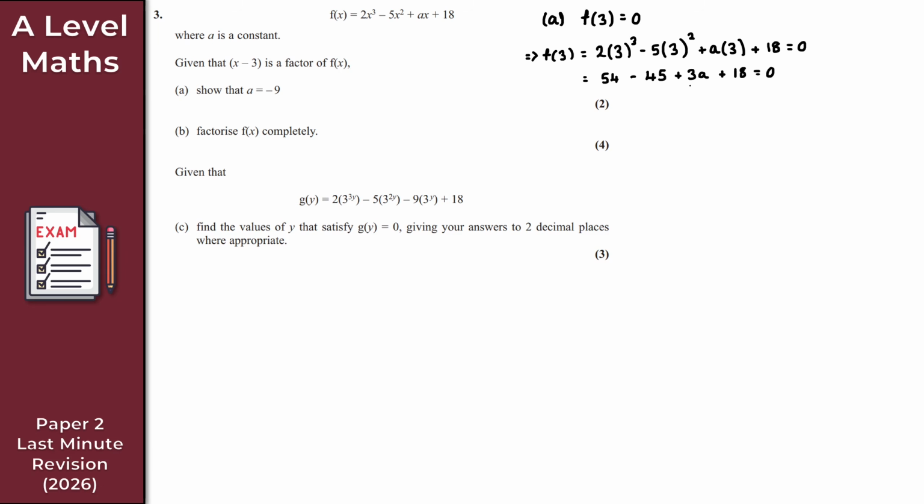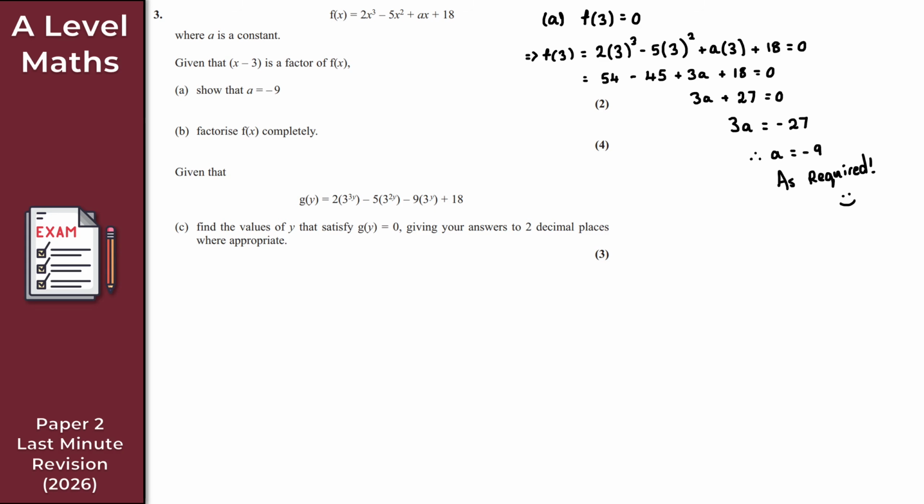So what do I get here? 54 minus 45 is 9. Plus 18, I get 27. So 3a plus 27 is equal to 0. Subtract 27 from both sides here, and it's starting to take shape, right? So 3a is equal to minus 27, and therefore a is equal to minus 9, as required. And we give it a smiley face as always. Happy days. Okay, so that's the solution to part A, hopefully nice and straightforward.